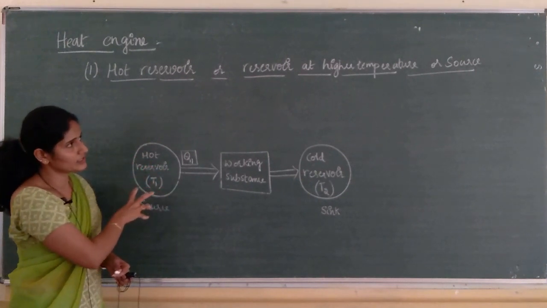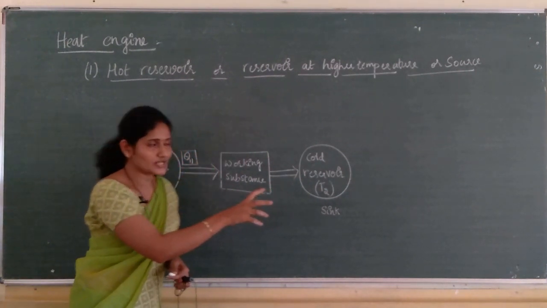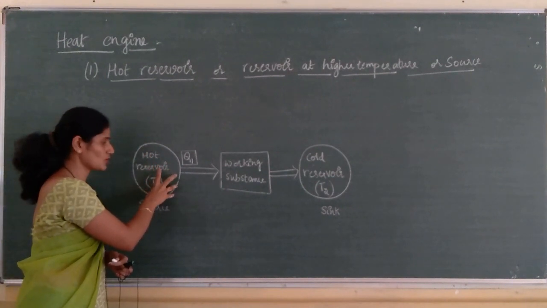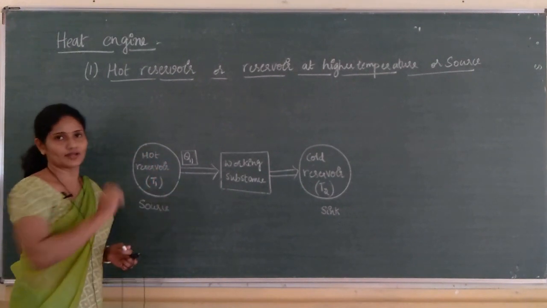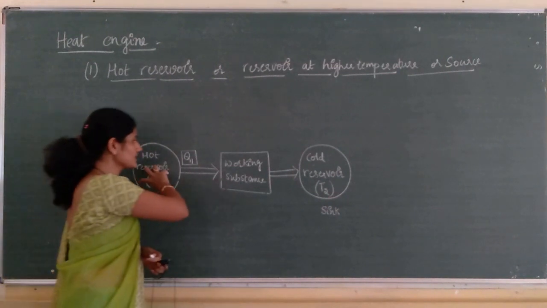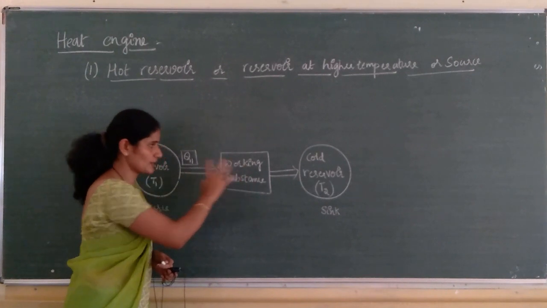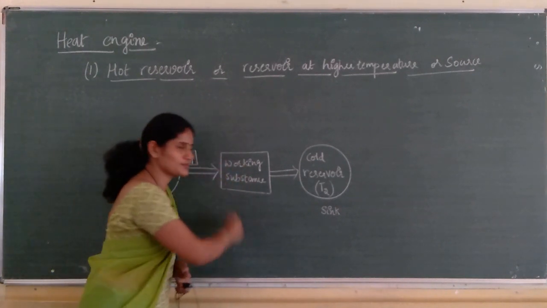This hot reservoir is also called source and its temperature always remains constant and its temperature is T1. So, when this heat energy is taken by the working substance, what is the working substance here?